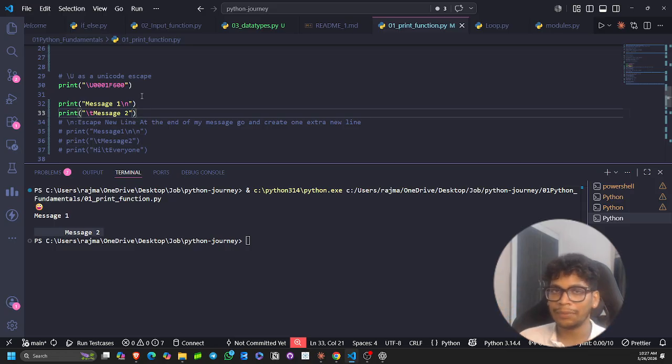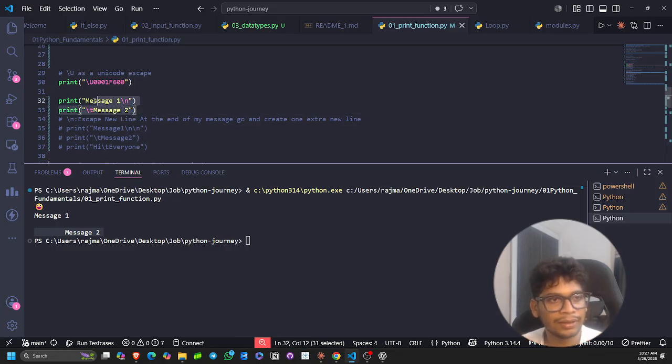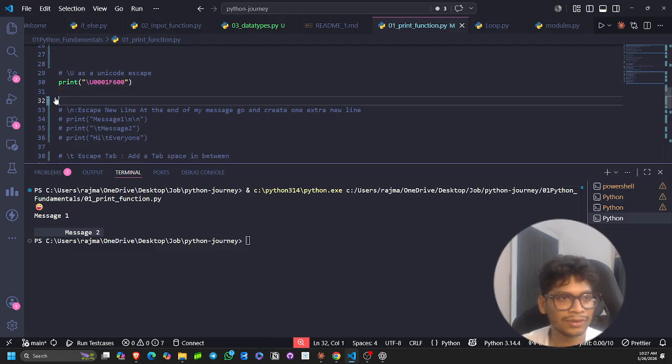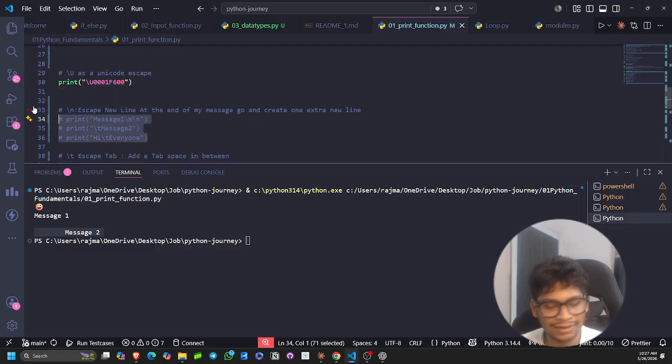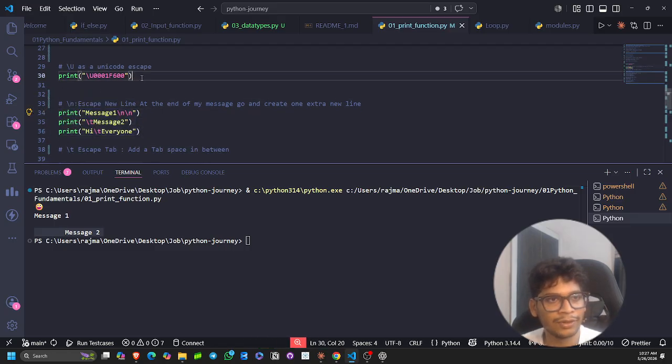And if you want a tab, a space before execution, then you will be using backslash t, and you can use tab everywhere, just in between the message, but always remember it should be under the double quotes. You can use double quote as well as single quote, and I have also explained the use case of single quote and double quote. So we have printed it. I just want to remove this because the same thing is written, and let's comment it out. I will also explain this.